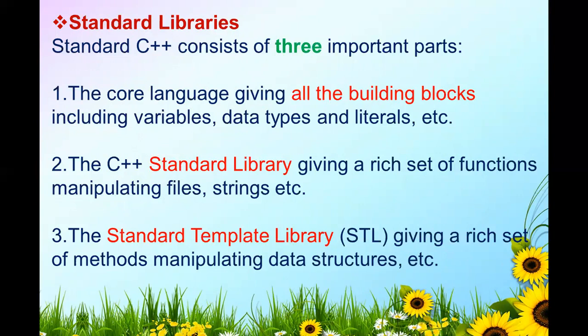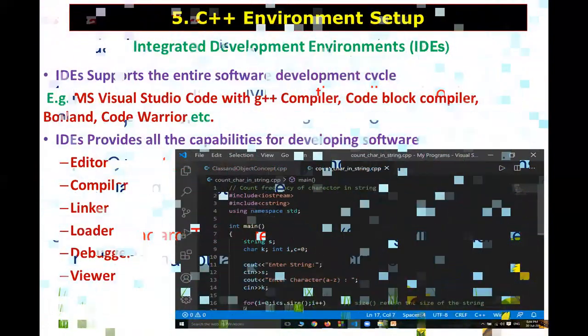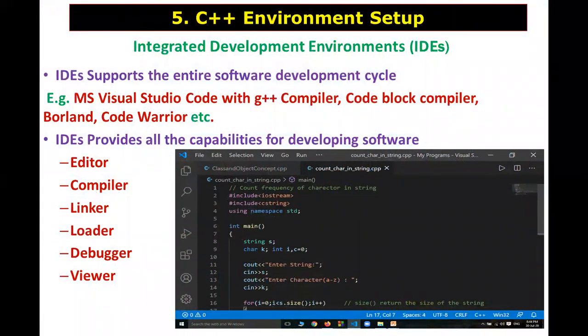Now third, the standard template library, that is STL, giving a rich set of methods for manipulating data structures. That STL is used for manipulating the data structures in C++ language. These 3 are the standard libraries in C++ language.